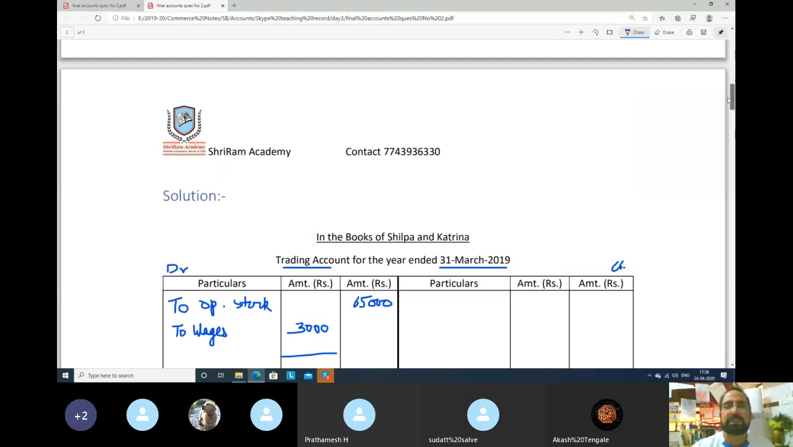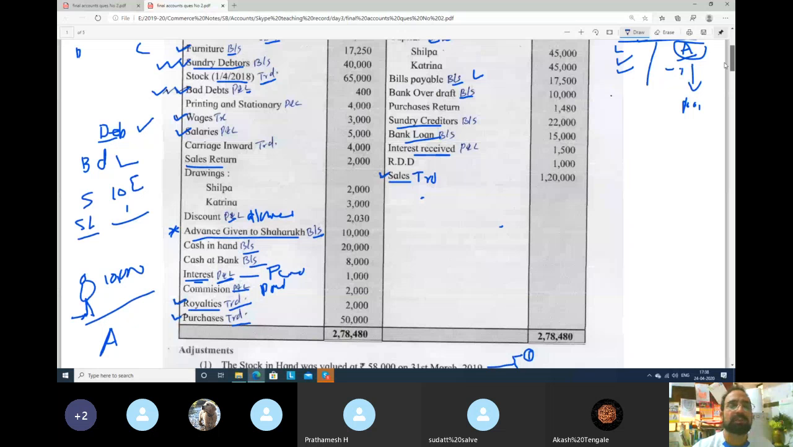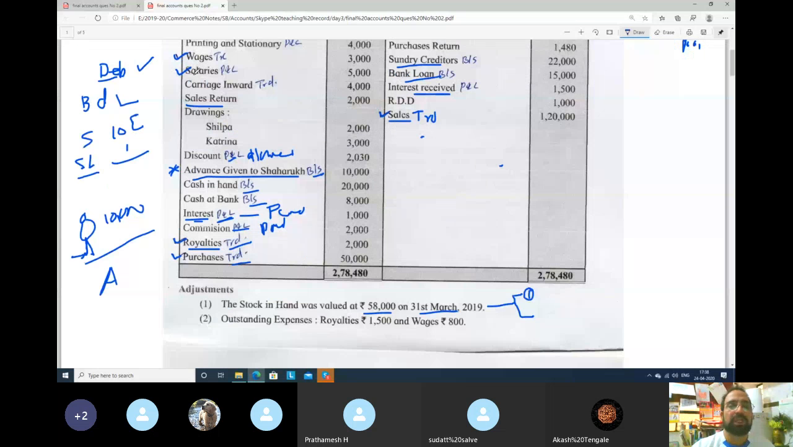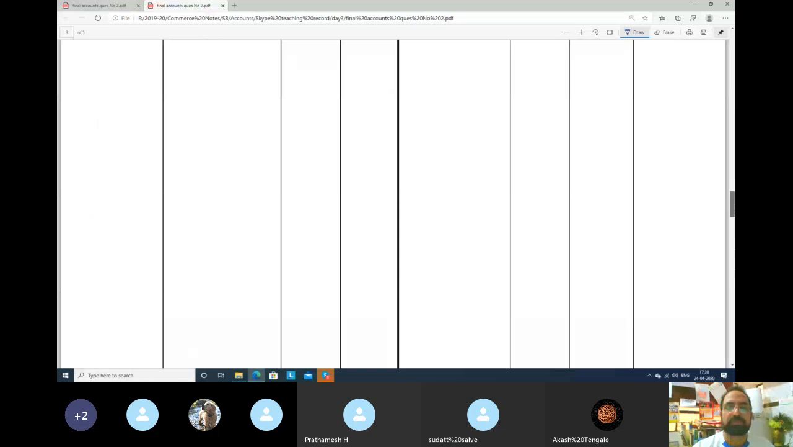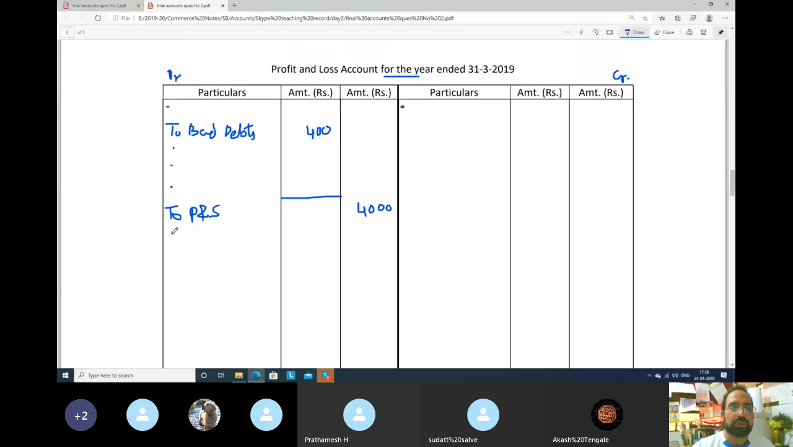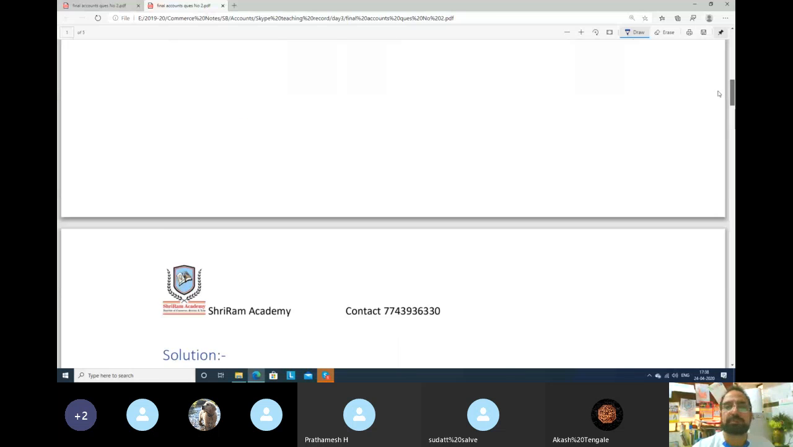Next, after wages, what is there, guys? Salaries. So wages trading account, salaries profit and loss account 5,000. There is one tick to salaries. So 5,000 rupees profit and loss. So to salaries, ₹5,000. There is one tick, so we will leave one line and we will do dash. Okay.